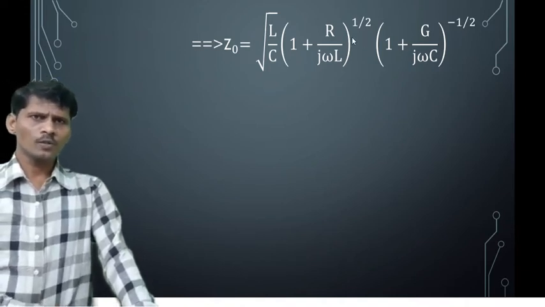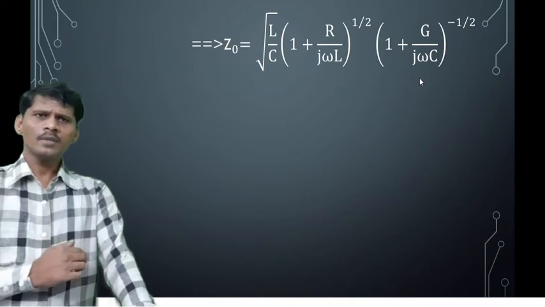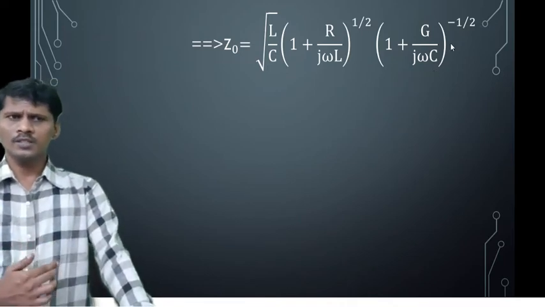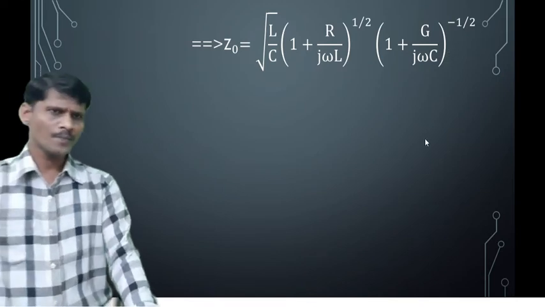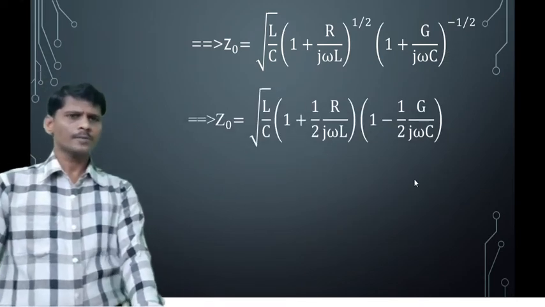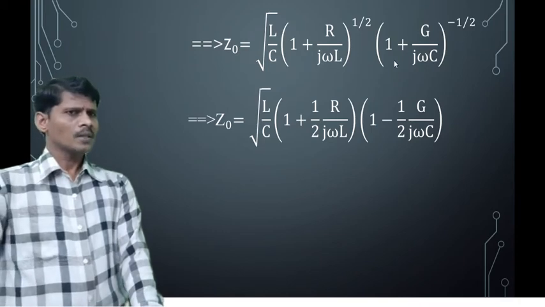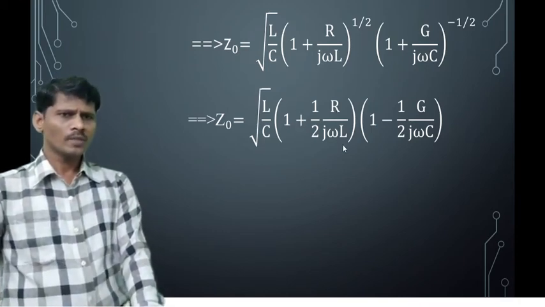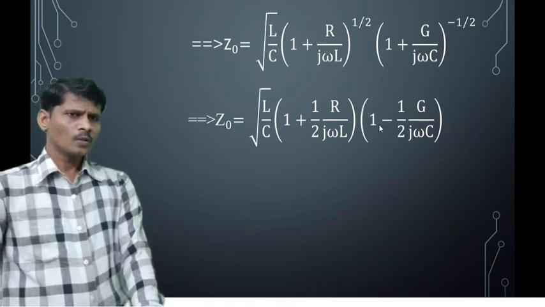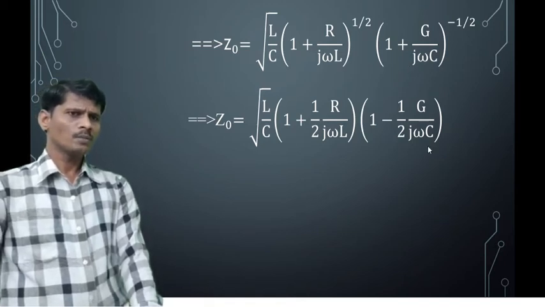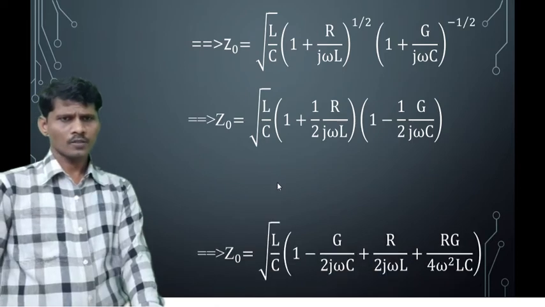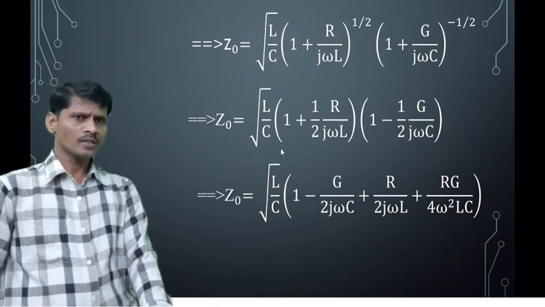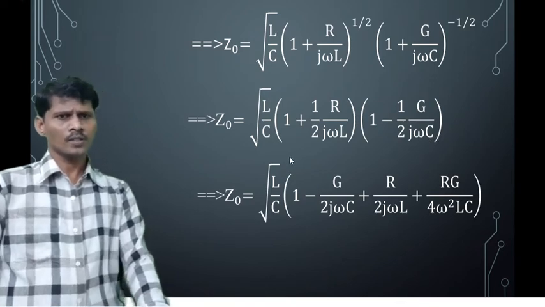The square root is written as whole to the power of 1 by 2, and the denominator term is coming to the numerator. We have 1 plus G by j omega C whole to the power of minus 1 by 2. Using binomial expansion, these terms can be written as 1 plus 1 by 2 into R by j omega L, into 1 minus 1 by 2 into G by j omega C. Therefore, multiplying all these terms, these three terms are the product terms.